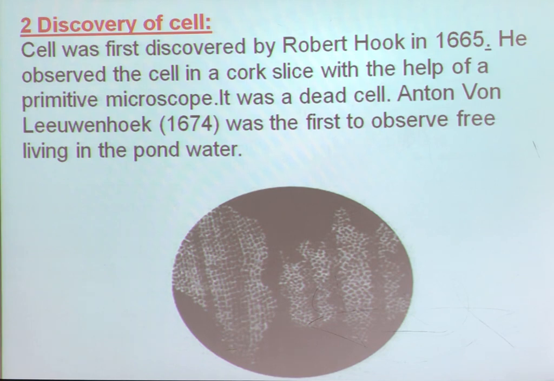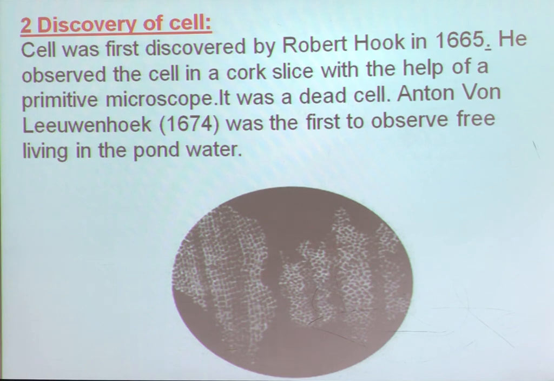He arranged a primitive, self-designed microscope, and under it he placed a cork slice, and he observed that the structure of the cork slice resembles a honeycomb. It has many compartments, and these compartments are separated by walls. This honeycomb-like structure is known as a cell, a term coined by Robert Hooke in 1665.